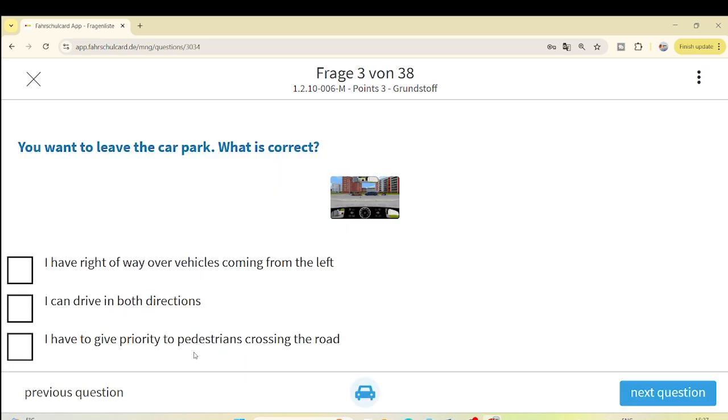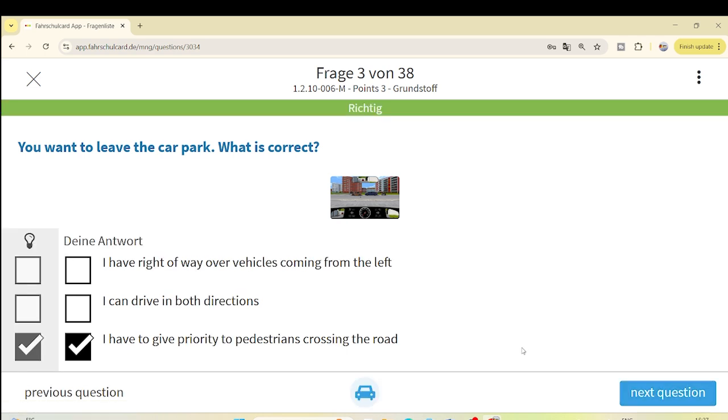I have to give priority to pedestrians crossing the road. This answer is correct. Whenever you are entering a road from the least priority area like a parking lot or pedestrian zone, you have to allow the pedestrians or the traffic already on the road to have the highest priority to continue to move. You have to allow them. Let's jump to the next question.